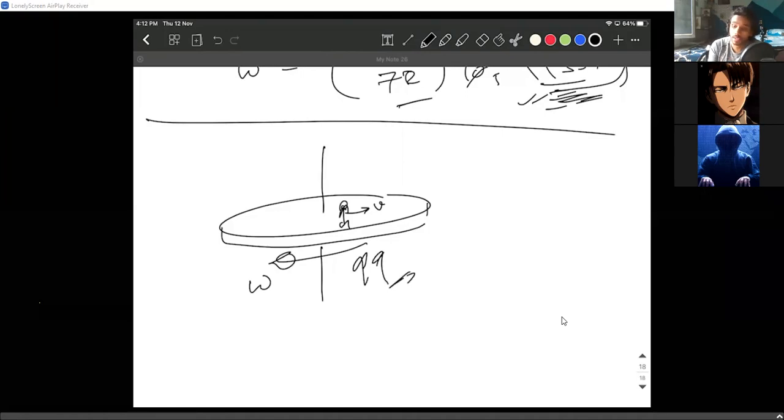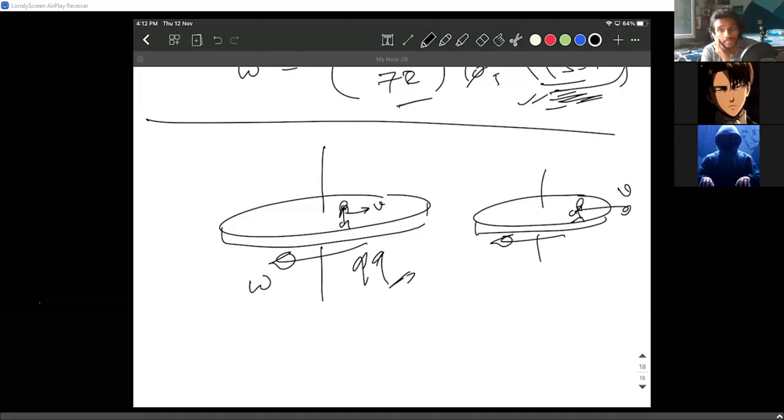And there is a question where the disk is at rest, the man jumps off, and the disk recoils.